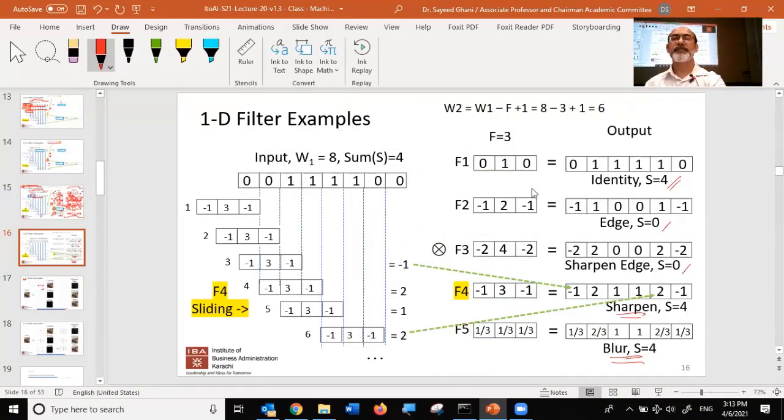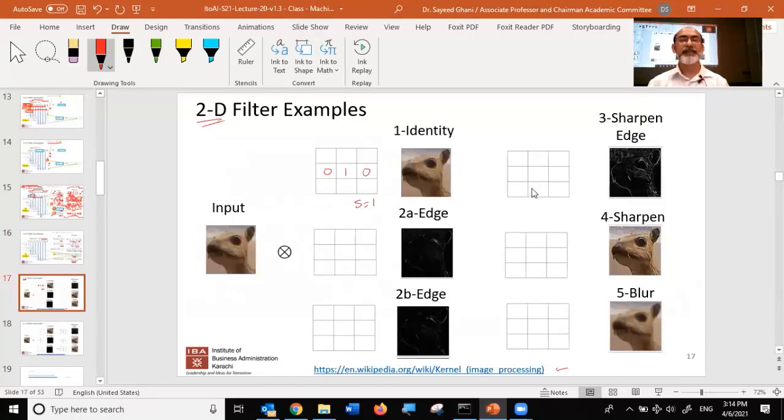The sum of the filter is 1, and the sum of the output is the same as the sum of the input. When the sum is equal to 1, the sum of the output and the sum of the input are exactly the same. If the sum is equal to 0, the sum of the output also becomes 0. So the overall impact is that there is no image if you just average it out, but there are images at the edges. Now think about this. The sum of the filter should be what now?